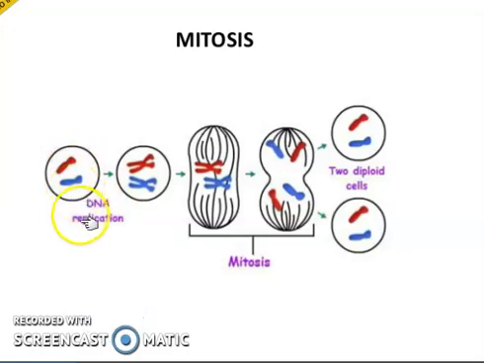In mitosis, generally we first have DNA replication, and after replication the mitosis process begins, and finally two diploid cells are produced, having exactly the same number of chromosomes as the original parental cell.